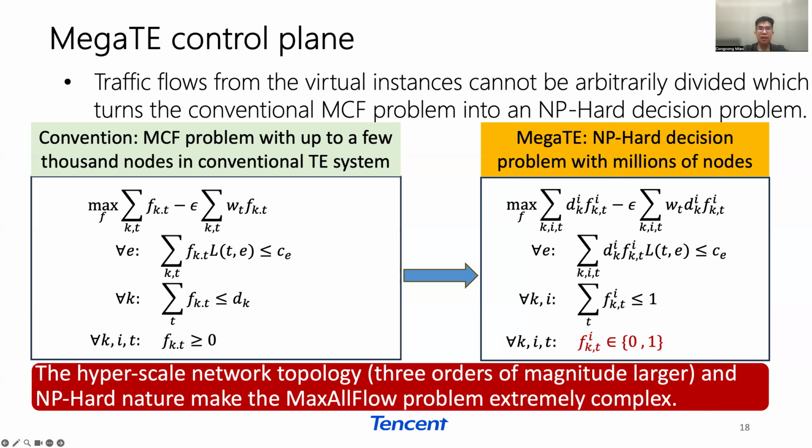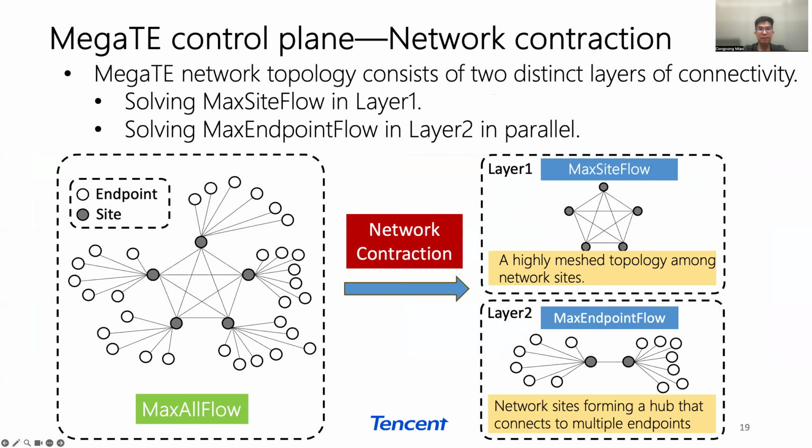The hyperscale network topology and the NP-hard nature make the max flow problem extremely complex. To address this challenge, we observe that the MegaTE topology consists of 2 distinct layers of connectivity, where the first layer represents a highly meshed topology among the network sites, and the second layer includes a pair of network sites, each forming a hub that connects to multiple endpoints. We propose a 2-stage optimization algorithm to solve the problem on each layer separately.